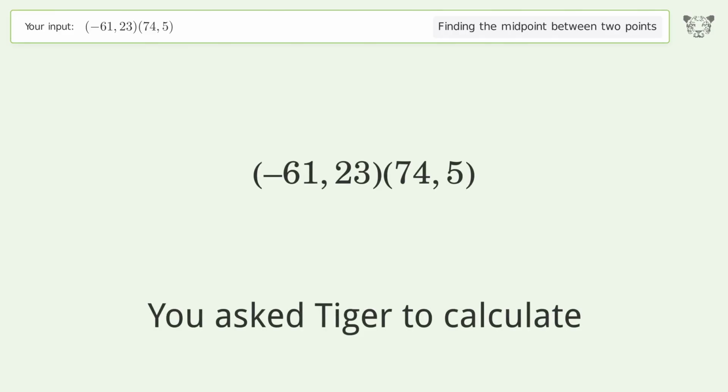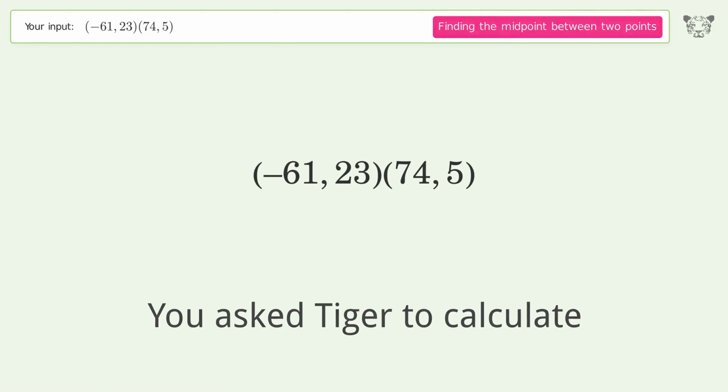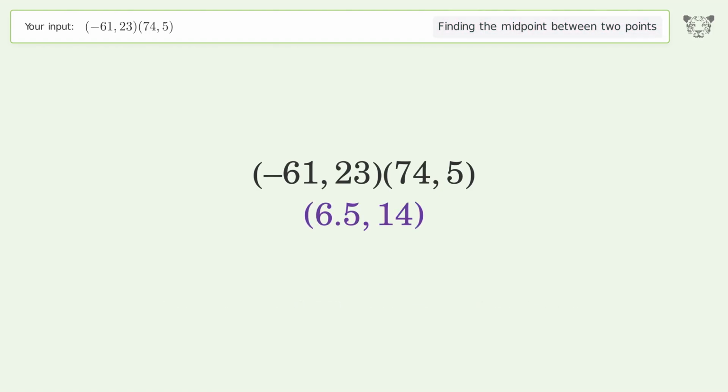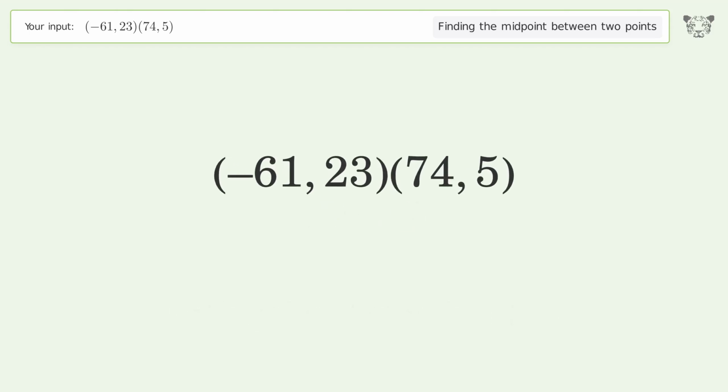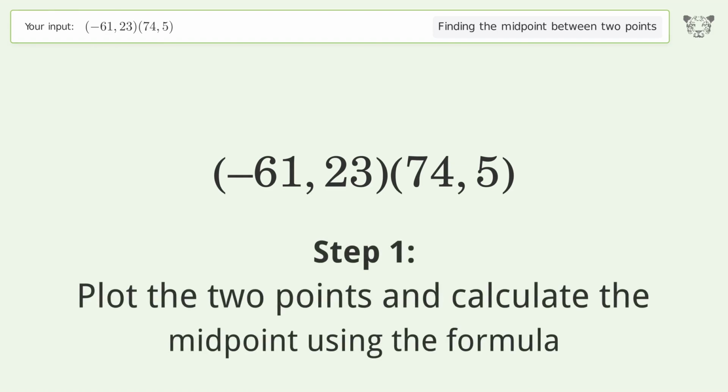You ask Tiger to calculate. This deals with finding the midpoint between 2 points. The midpoint between the 2 points is 6.5, 14. Let's solve it step by step. Plot the 2 points and calculate the midpoint using the formula.